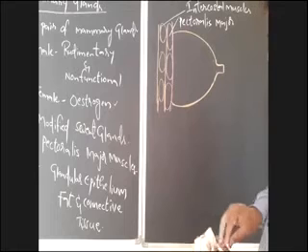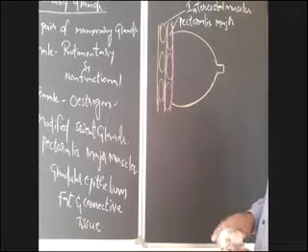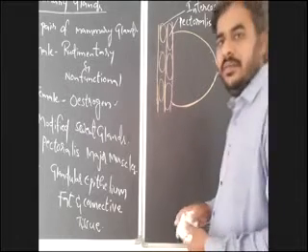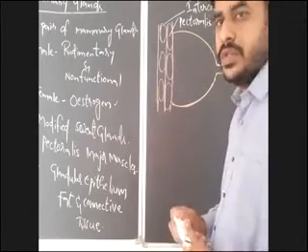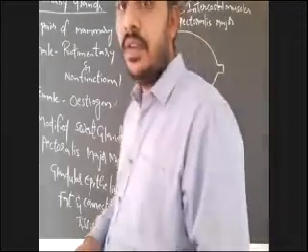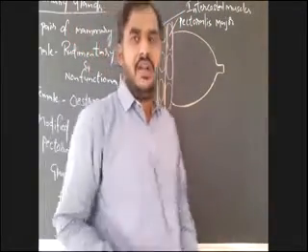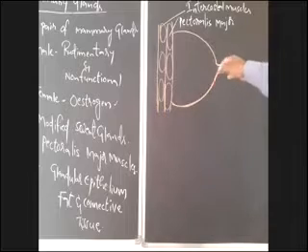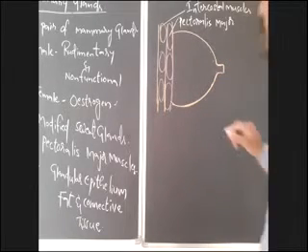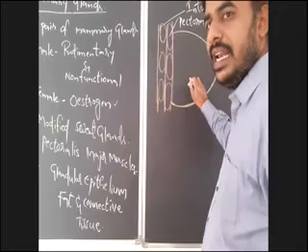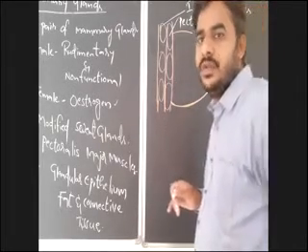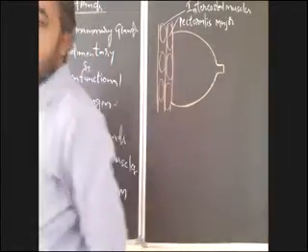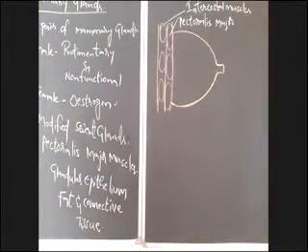If you observe here, the glandular epithelium which is present in the mammary gland is divided into 15 to 20 lobes, which are known as mammary lobes. How many mammary lobes are there in each mammary gland? There are 15 to 20 mammary lobes in each mammary gland.